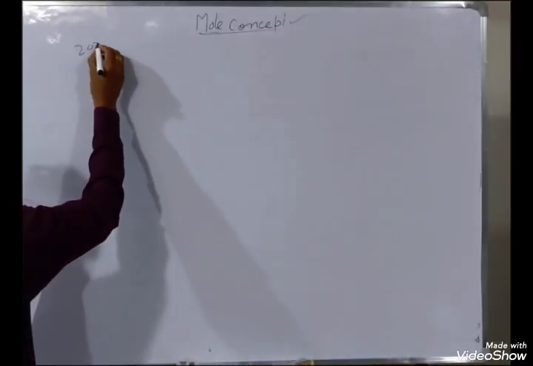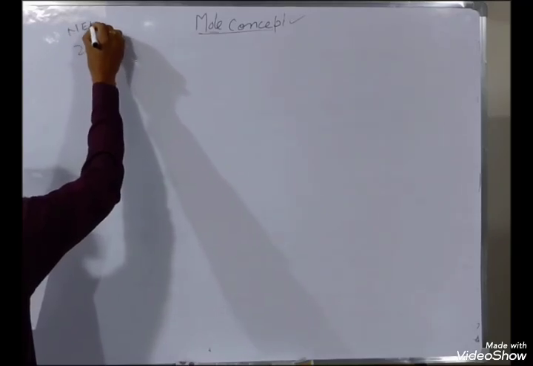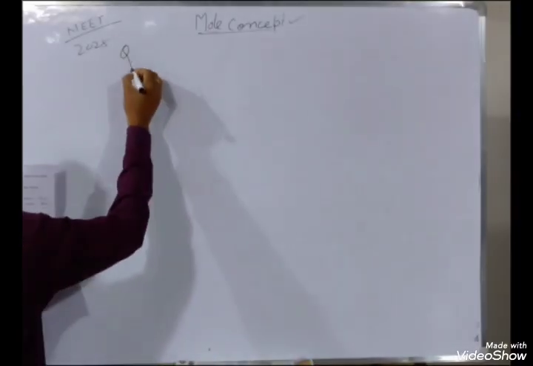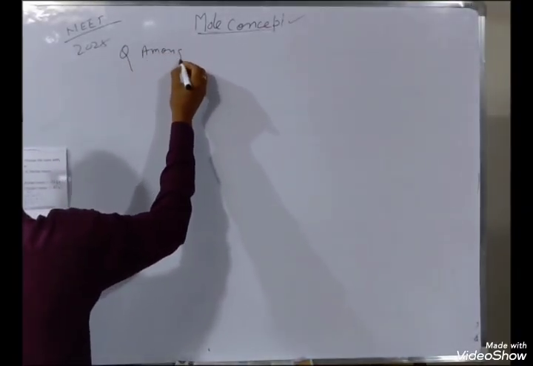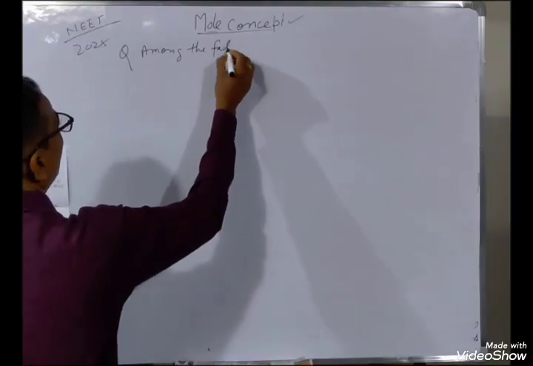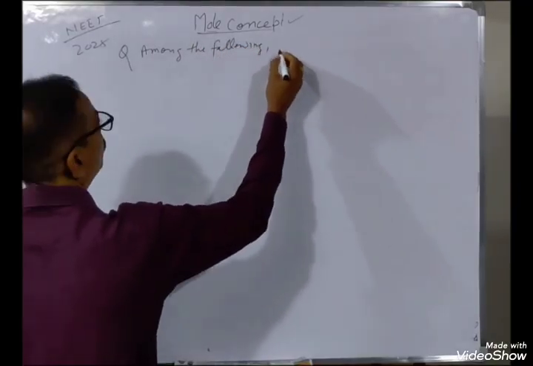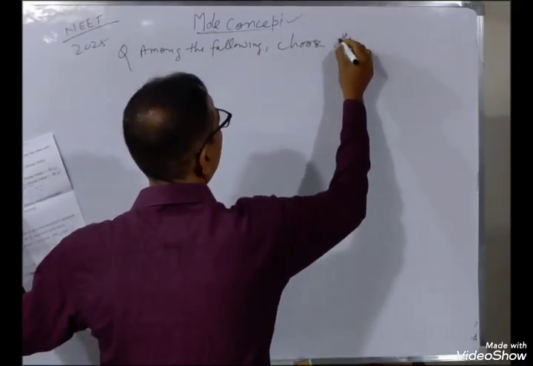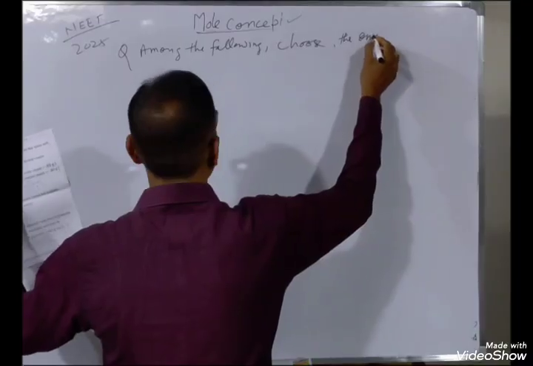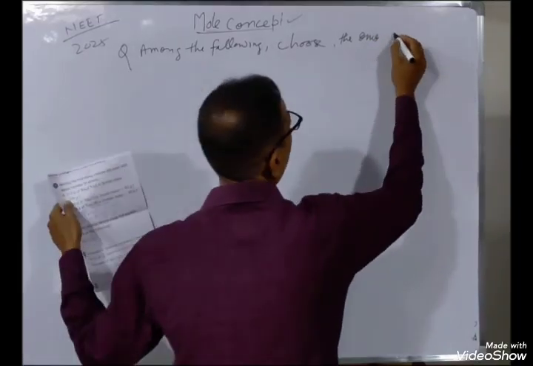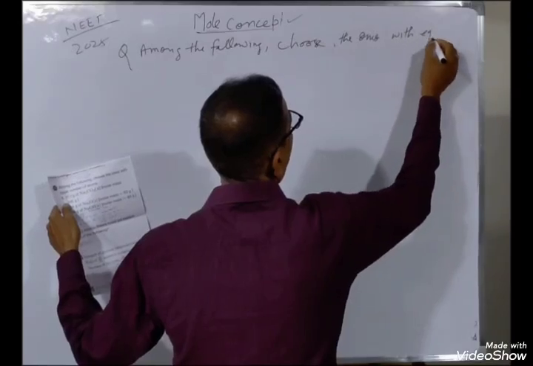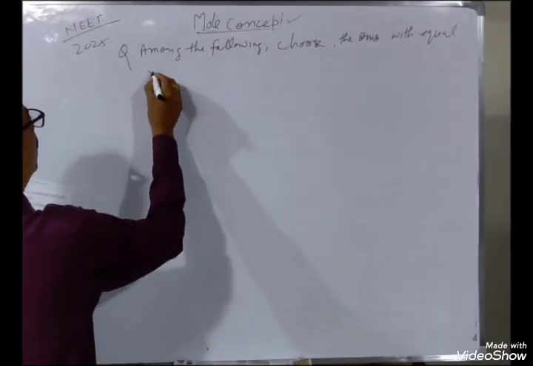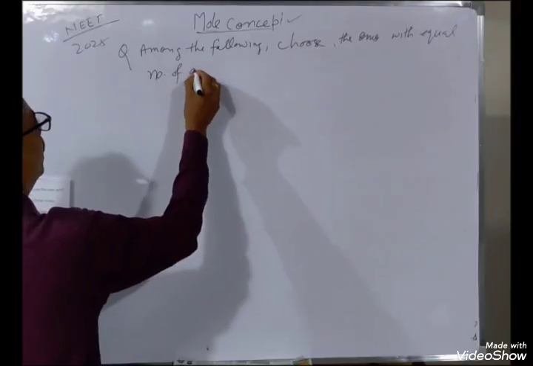This question is from 2025 NEET. The question is, among the following, choose the ones with equal number of atoms.